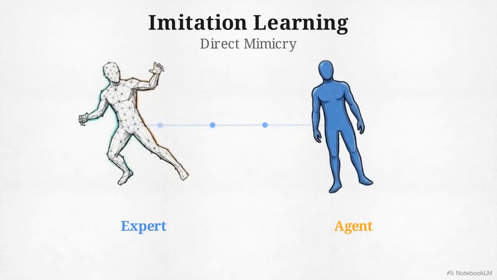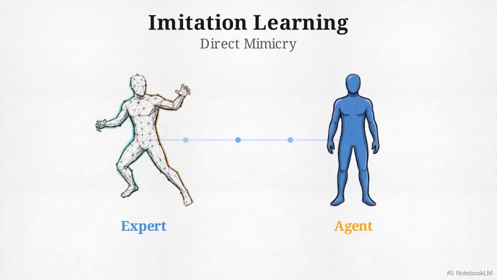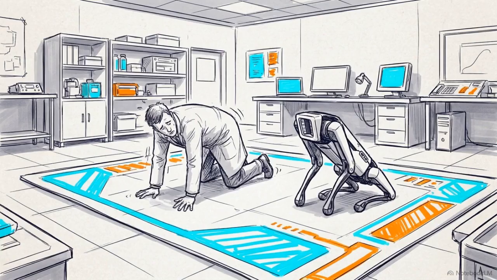One alternative is imitation learning, or inverse RL, where the agent learns by watching an expert. But requiring expert demonstrations is often impossible. A human cannot physically demonstrate how a four-legged robot should walk.